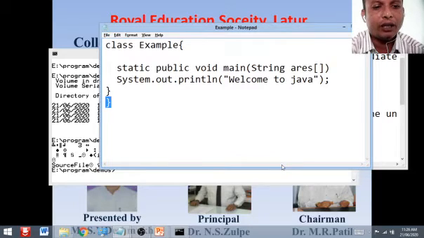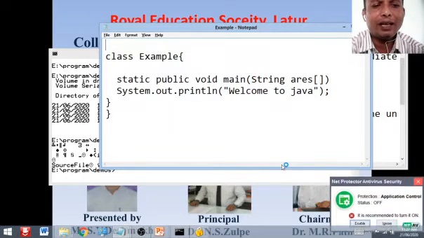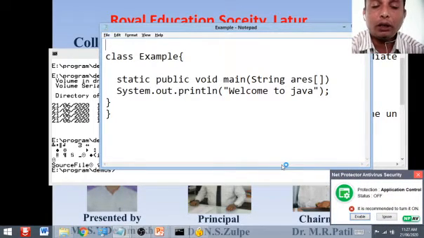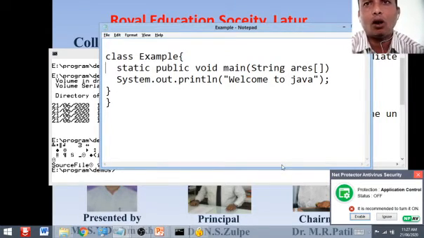Whereas in C and C++, you can define the function outside the class. You can define your variable globally, and that's why these are global variables that you can use everywhere, right? And they are not secure and they are not part of the object. But here in Java, everything is in an object. All the fields and all the methods reside inside the object.